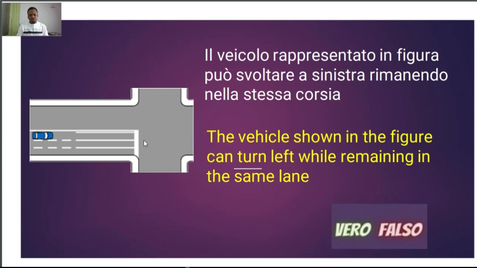It also permits you to go straight. You understand? So this vehicle here, if it turns left and also if it goes straight, remaining in the same lane. So the answer here is vero. Now for this kind of diagram, there are different questions that can come out.